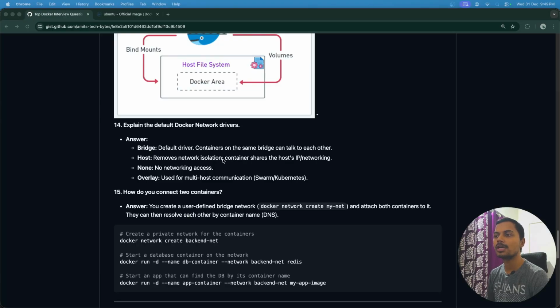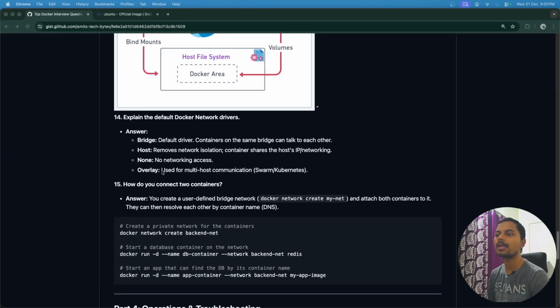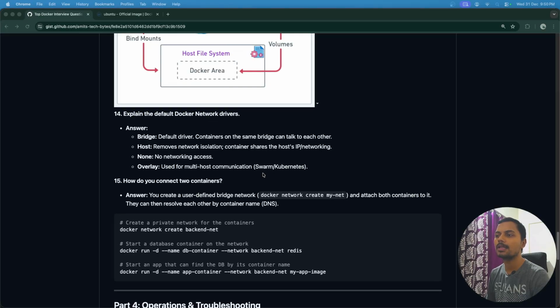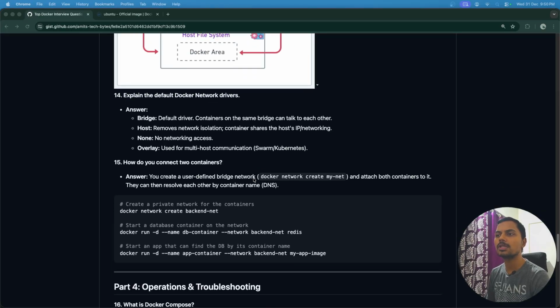Okay, the other one is host. It removes the network isolation; the container shares the host IP networking. Okay, so this is straightforward. None means there is no networking access. Okay, so no one can access it. That particular container is running standalone without any communication with other containers or network. Okay, overlay is used for multi-host communication. Okay, usually used in Kubernetes or Swarm. All right, so let's move to the next question.